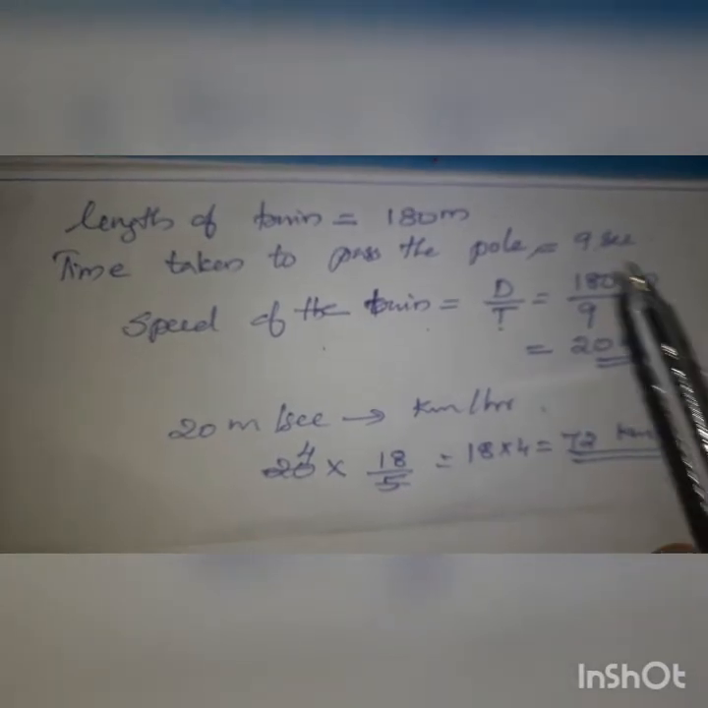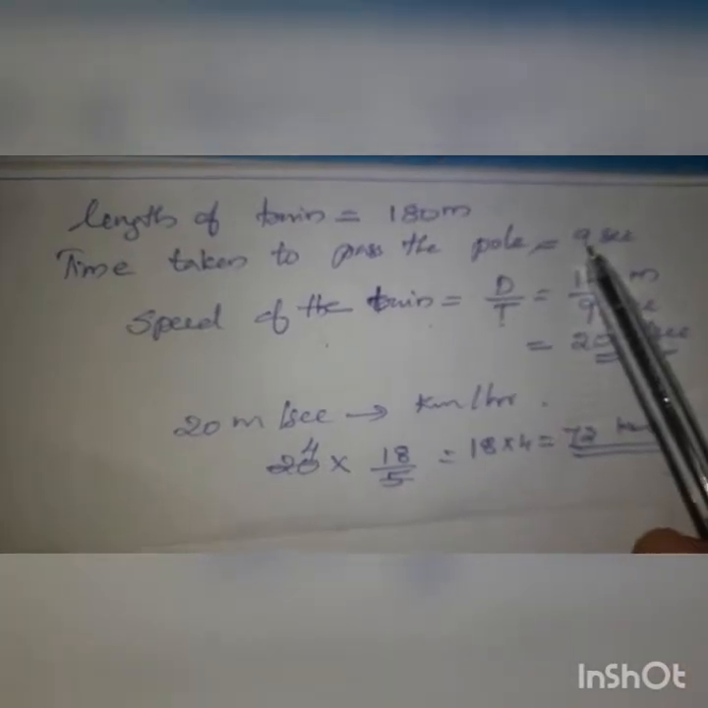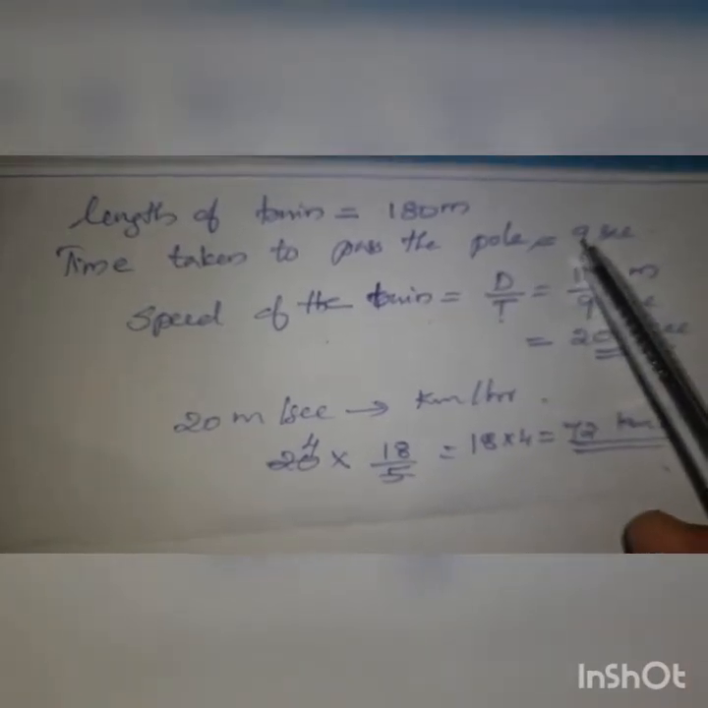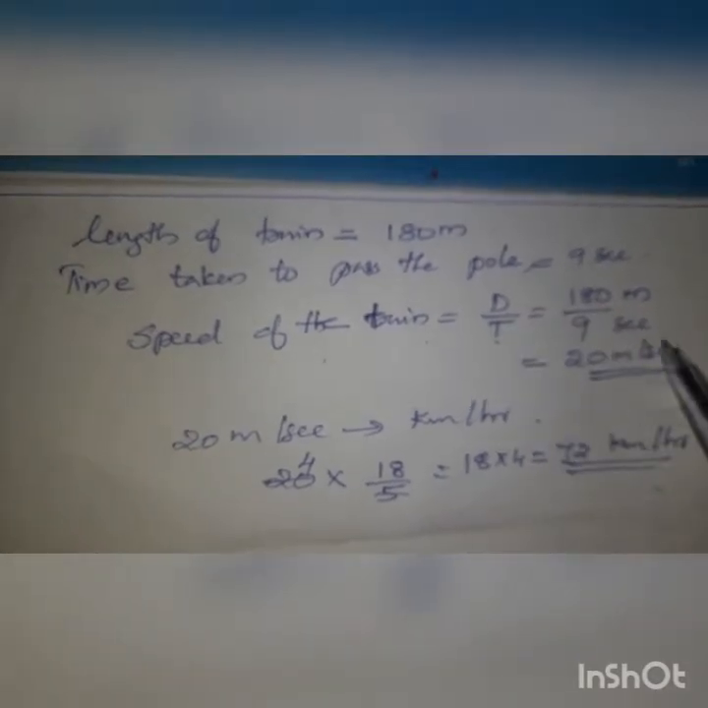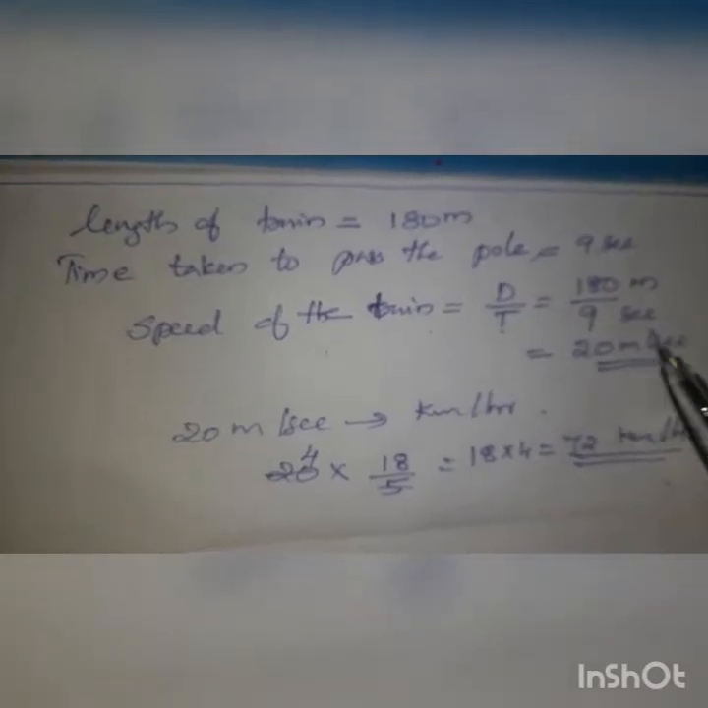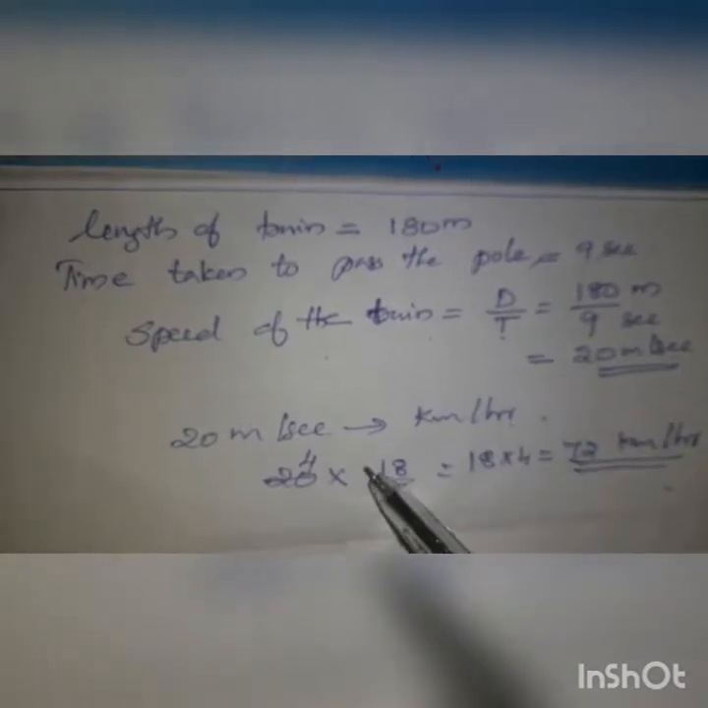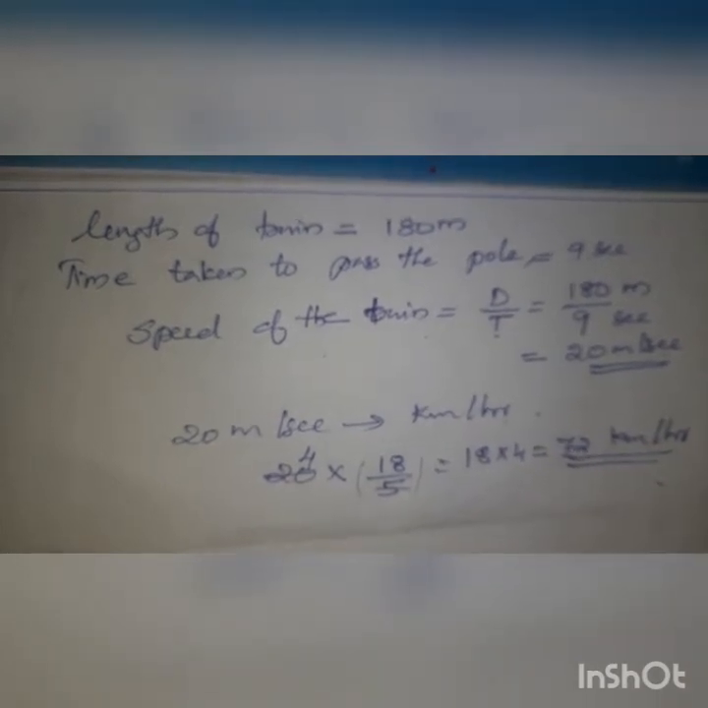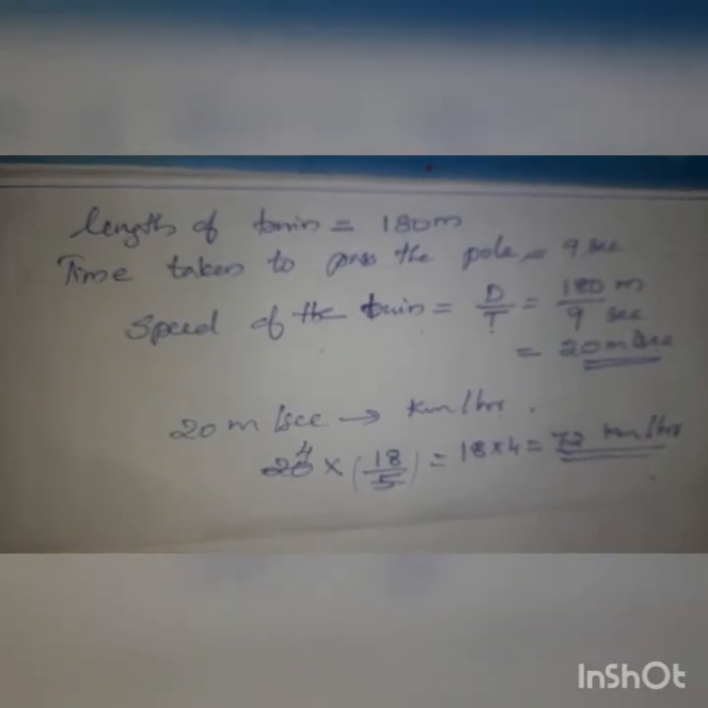Here they have given only the length of the train and the time to pass the pole. So the length of the train is considered as the distance and the time taken to pass the pole is taken as the time. Distance by time, we are getting 20 meter per second. That 20 meter per second we have to convert to kilometer per hour. How is the conversion done? You have to multiply by 18 by 5. So you are getting 72 kilometer per hour as the speed of the train.